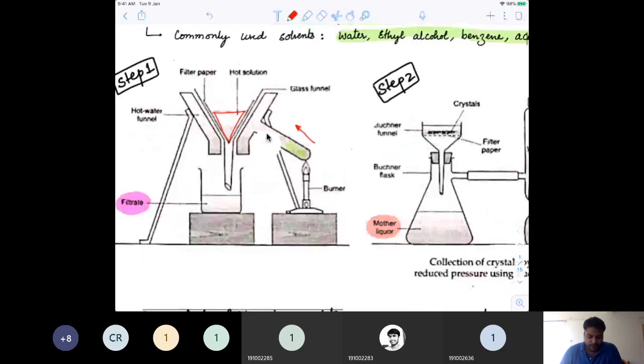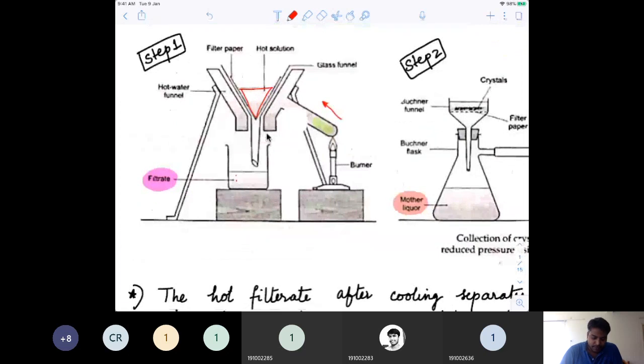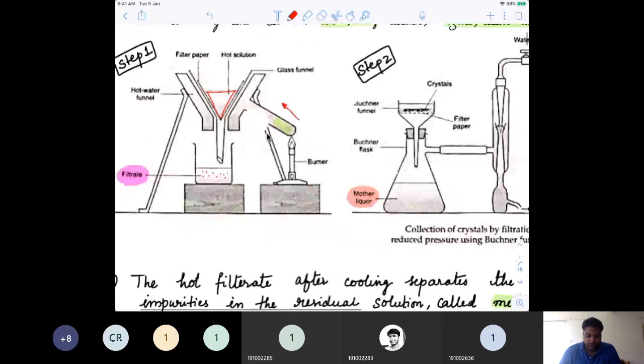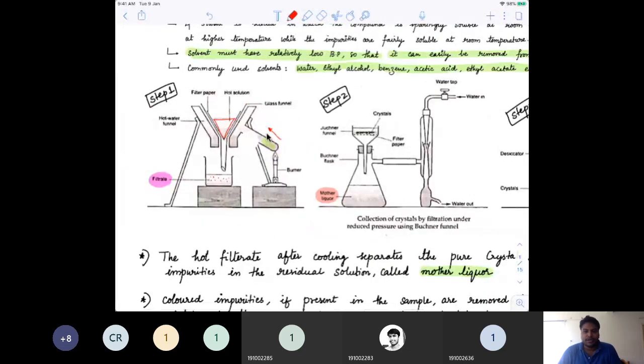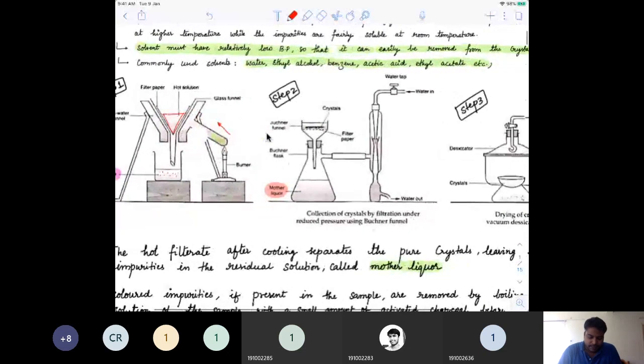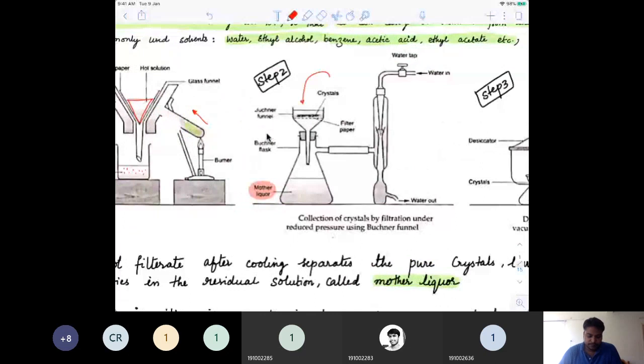That is filtered first, so during the filtration some amount of insoluble impurities will be left over, and once you get the filtrate, you take it and let it cool. Now while cooling, the crystals will start forming, and these are the pure crystals, which are our desired organic compound.